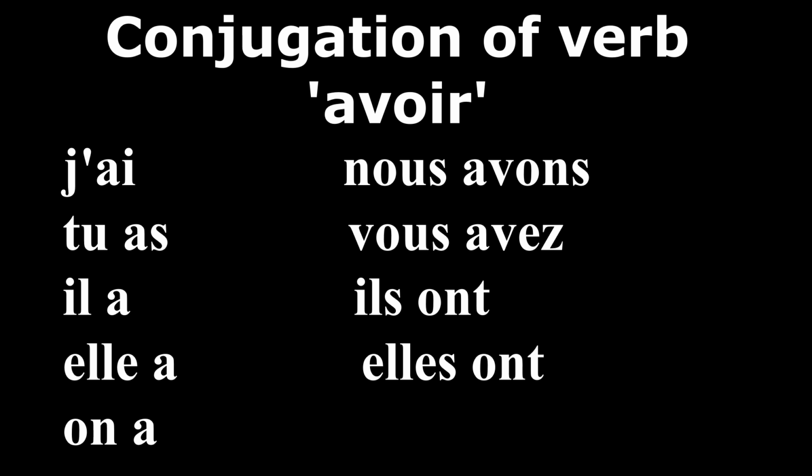Now, what is this on here? This might be new for you. This on is the equivalent of, you can say, nous, but it is conjugated as il. So it literally translates to one or we. So one has or we have. For informal conversation in France, we use on a. And then on the plural side, we have nous avons, vous avez, ils ont, elles ont.